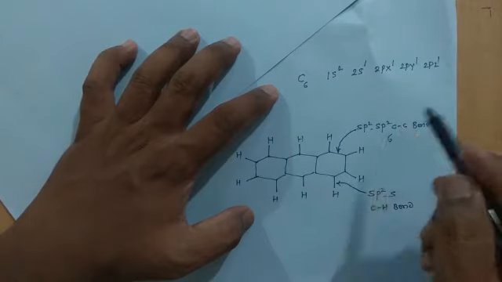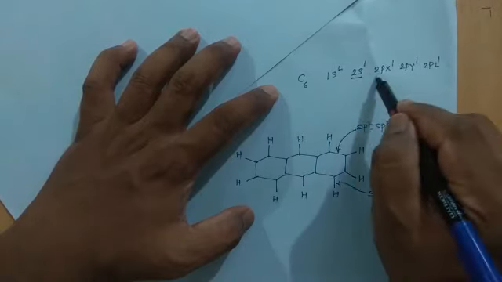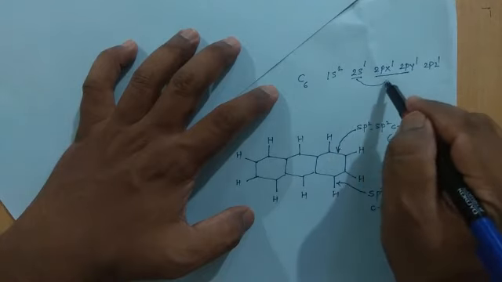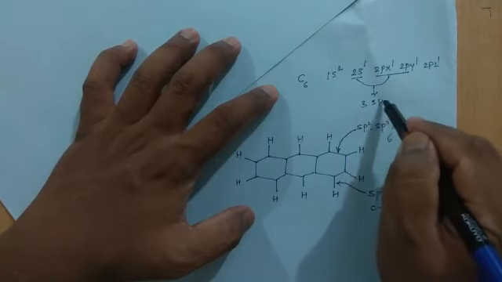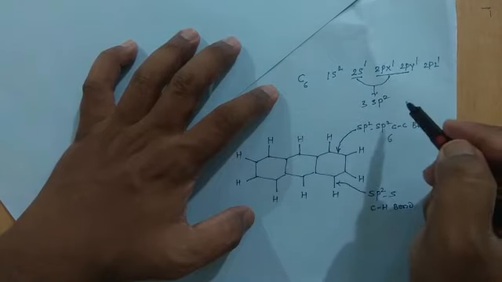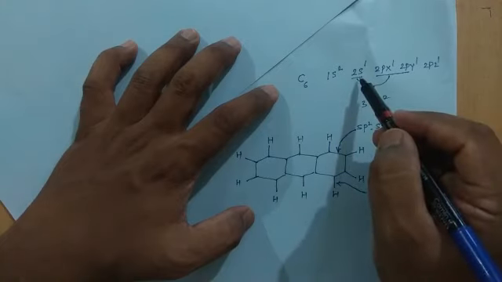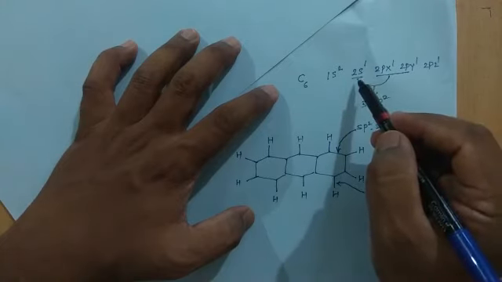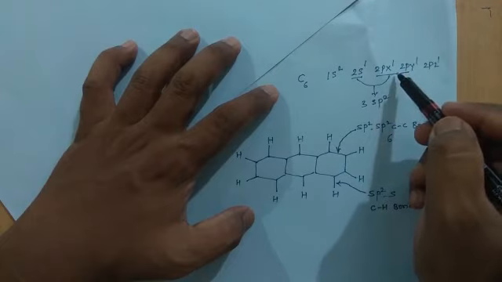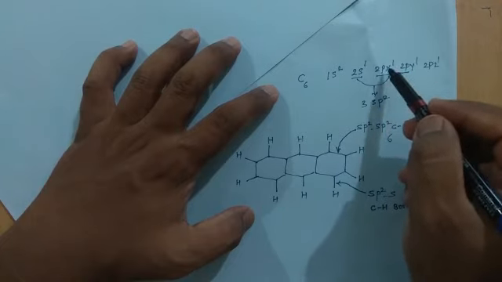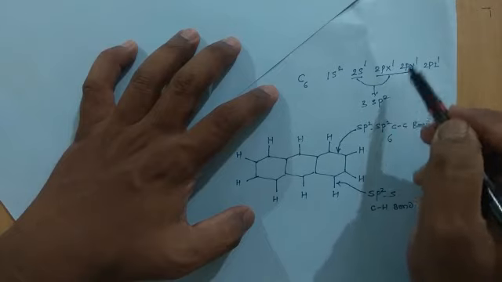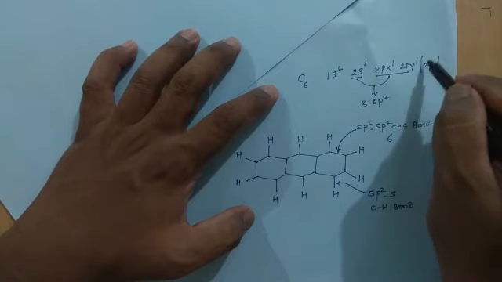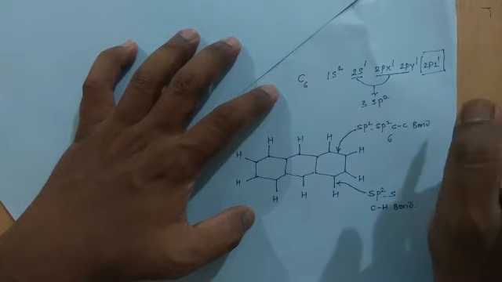For sp2 hybridization, one s orbital and two p orbitals come together to form 3 sp2 hybrid orbitals. The energy level of the s orbital is less and the energy of the p orbital is high. When these combine, they give sp2 hybrid orbitals of equal energy. That is what is called hybridization. In this hybridization, the 2pz orbital has not participated.